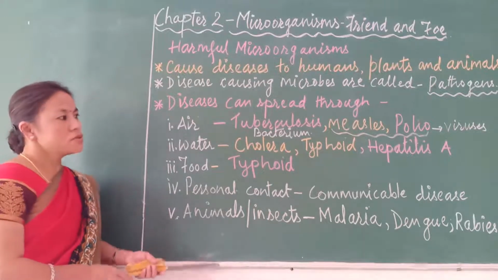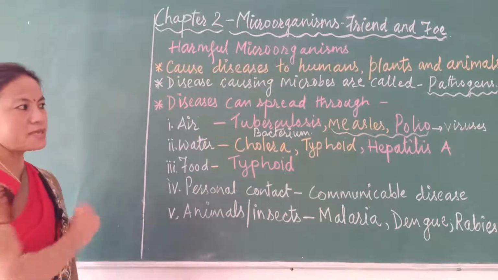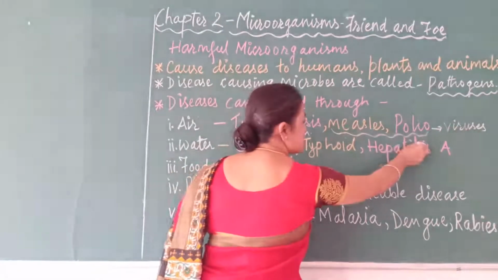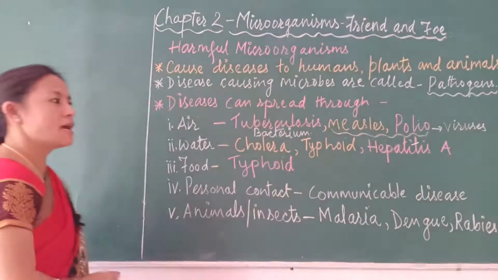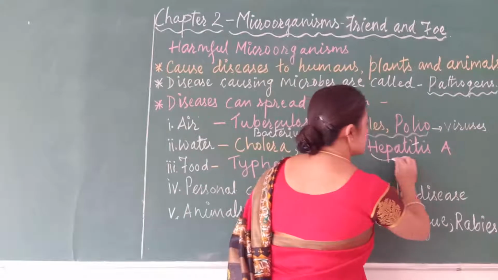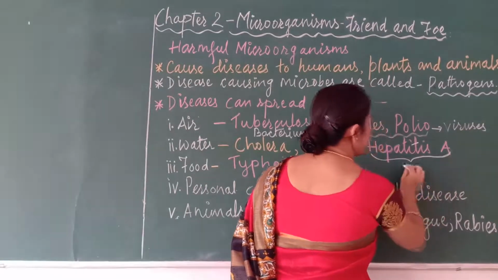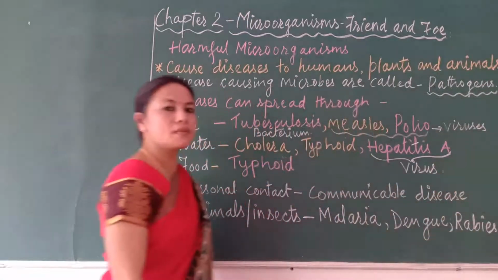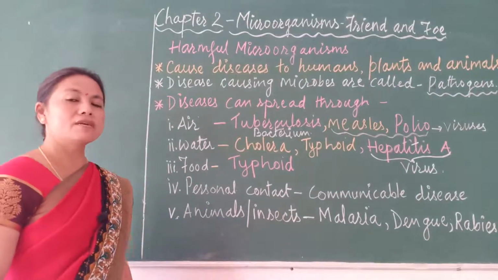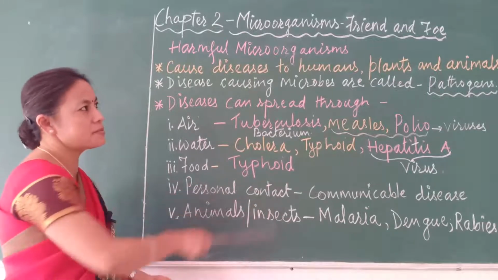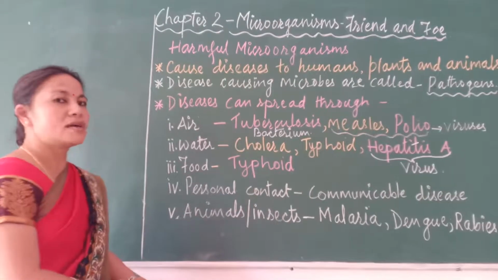Okay, so hepatitis A is also a disease. It causes a disease of the liver, and it is caused by a virus. So hepatitis A is a disease of the liver and it is caused by a virus. And viruses we have studied under the types of microorganisms, isn't it? So these types of microorganisms are not our friends.